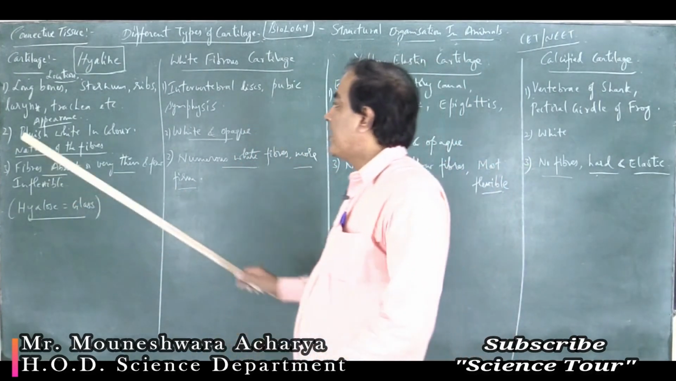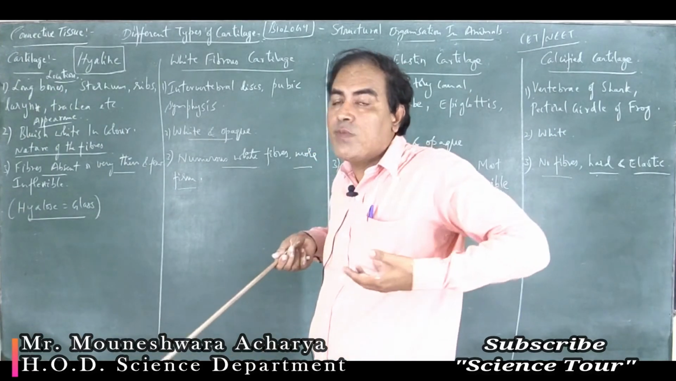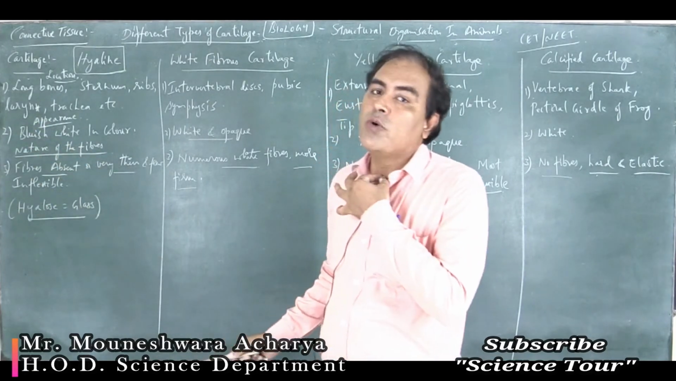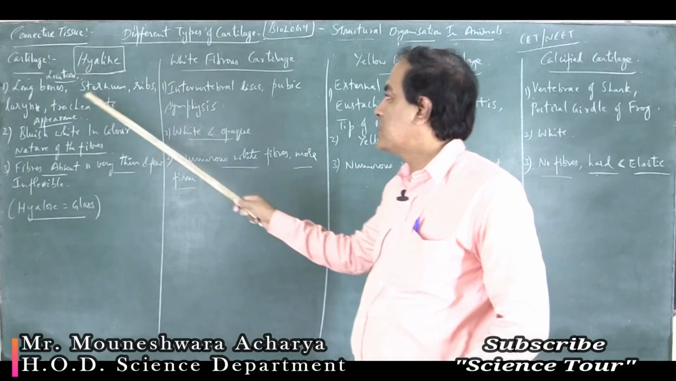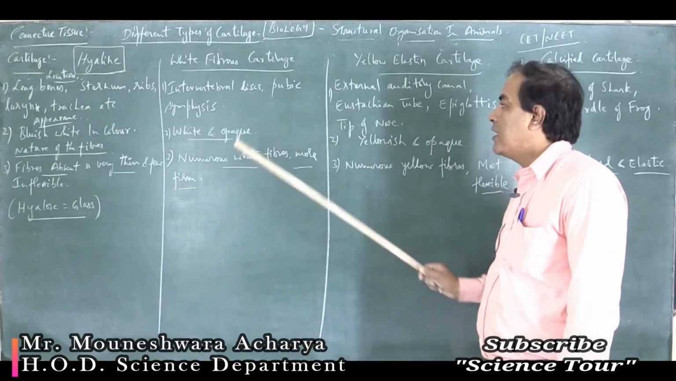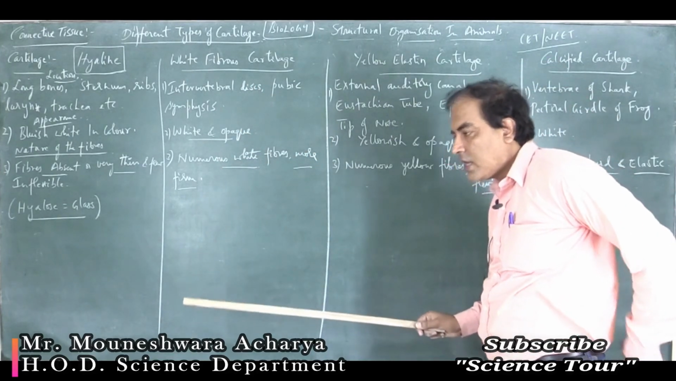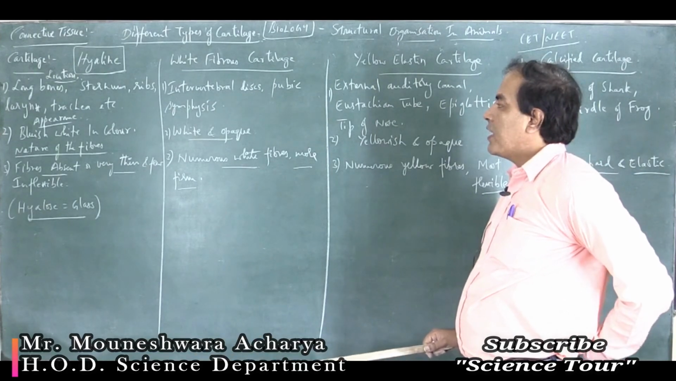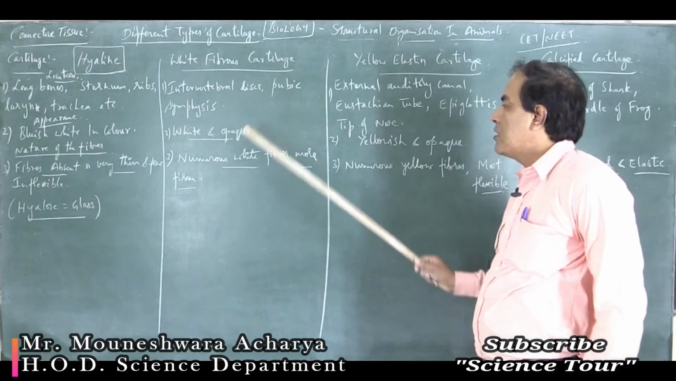So where are they located? In the long bones, in the sternum. Sternum means your breastbone, ribs, then larynx, the sound box, and trachea, the windpipe. These are the locations of hyaline cartilage. White fibrous cartilage, where you find intervertebral disc. In the vertebral column, there are vertebrae present. So in between the vertebrae, that is the intervertebral disc, the white fibrous cartilage is present.